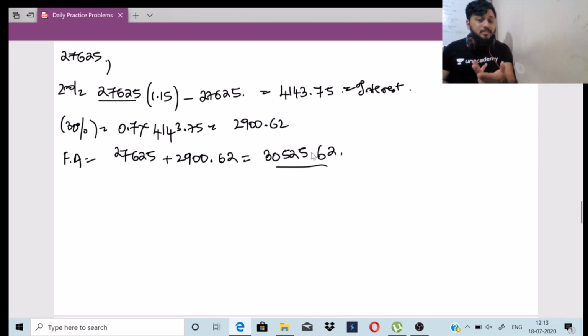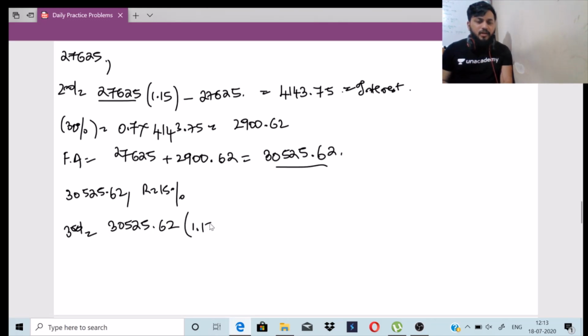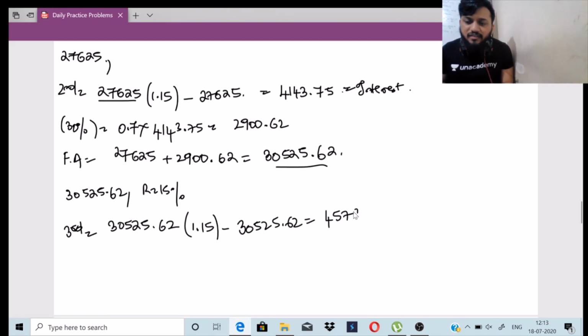So this will be the principal for the third year, right? This is the principal for the third year now, 30,525.62. The rate is same, 15%, and now we are calculating for the third year. How much will the third year be? 30,525.62 into 1.15 minus 30,525.62. So the interest I'll be getting is 4,578.846, right?